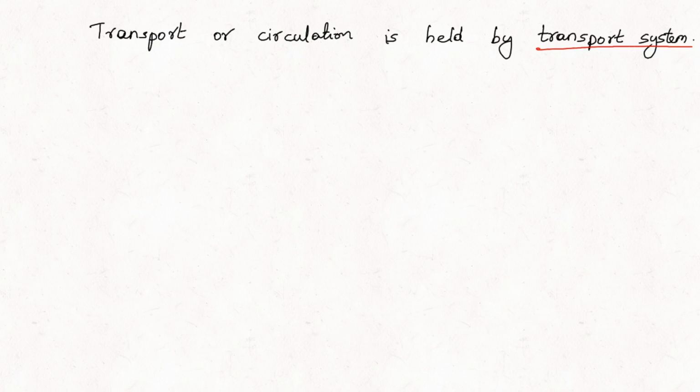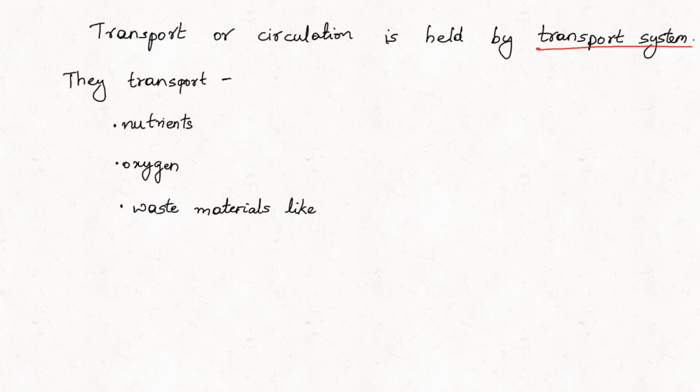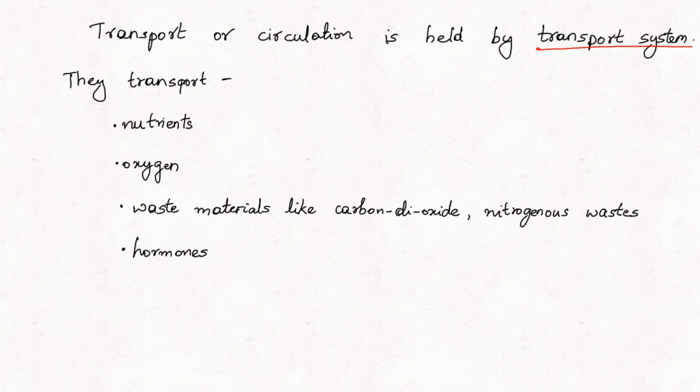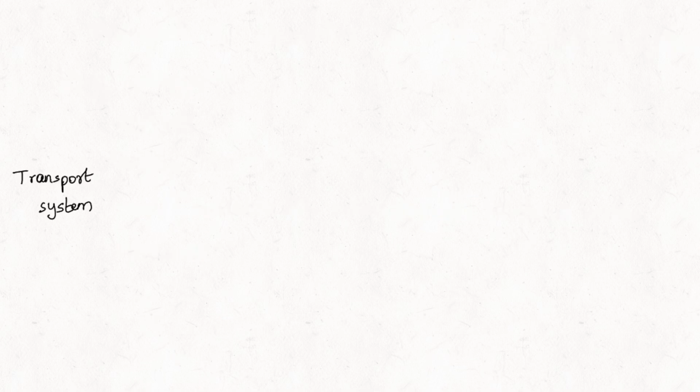This is very essential to transport the materials like nutrients, the oxygen, waste materials like carbon dioxide and nitrogenous wastes, and hormones. So how is this transport of materials held in our body, what are the organs involved in the process? Let's study now. Transport system consists of three major parts.